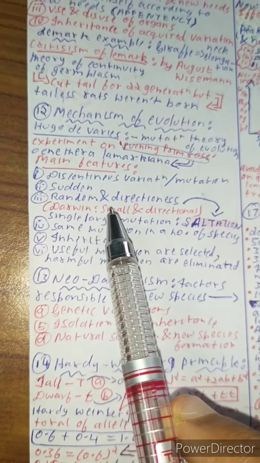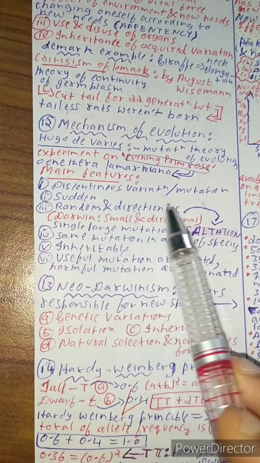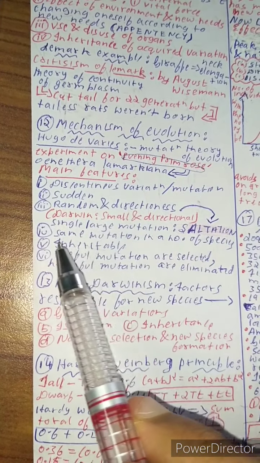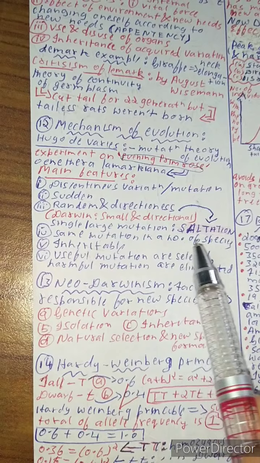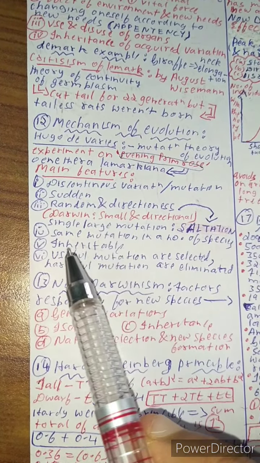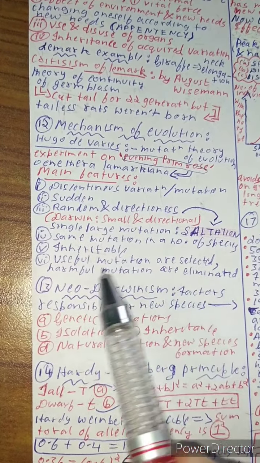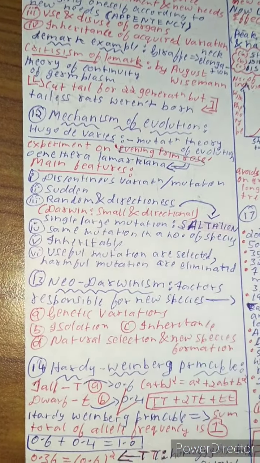But according to Darwin, variation is small and directional, which is completely wrong. Evolution is random and directionless. And the same mutation occurs in a number of offspring. In every number of offspring, there should be the same mutation. Mutation must be inheritable. Mutation should be useful. Useful mutations are selected, and harmful mutations are eliminated.